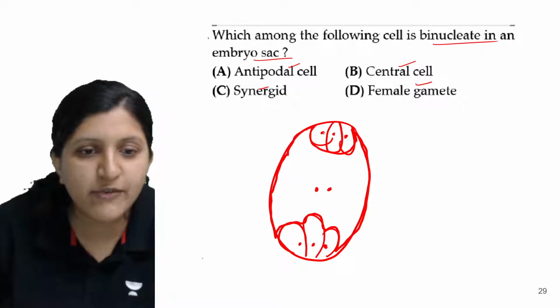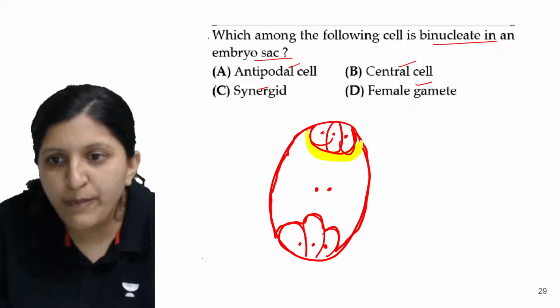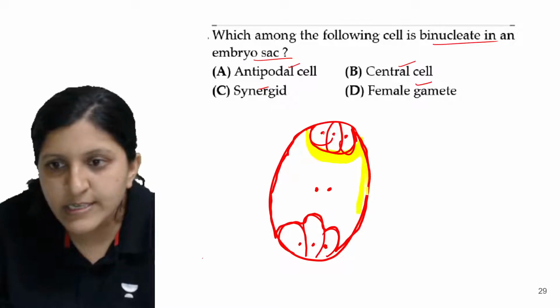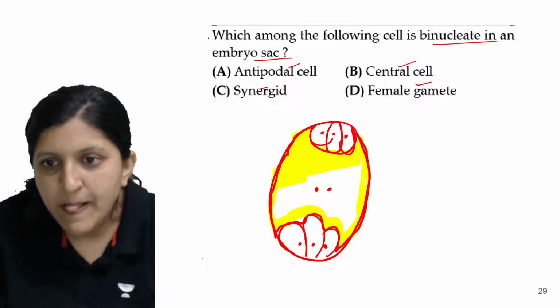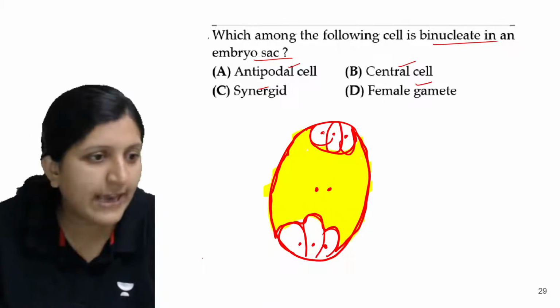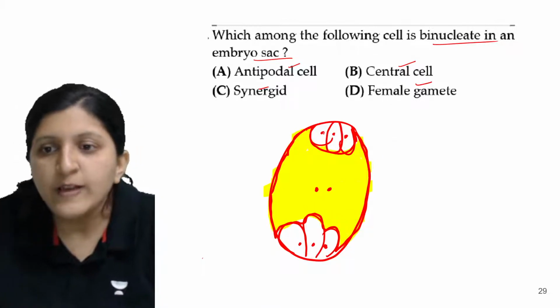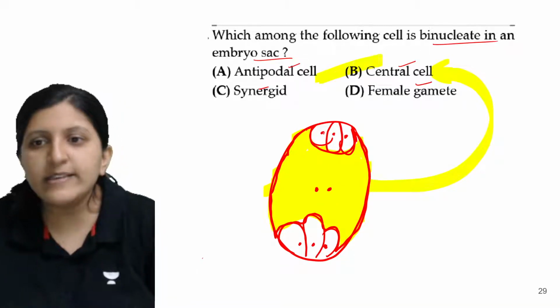This whole part that you see is considered to be the central cell. All of this is a part of the central cell itself. This central cell is a huge cell, and it has two nuclei, which are the polar nuclei. So the answer is central cell. Okay, so this is the right answer.